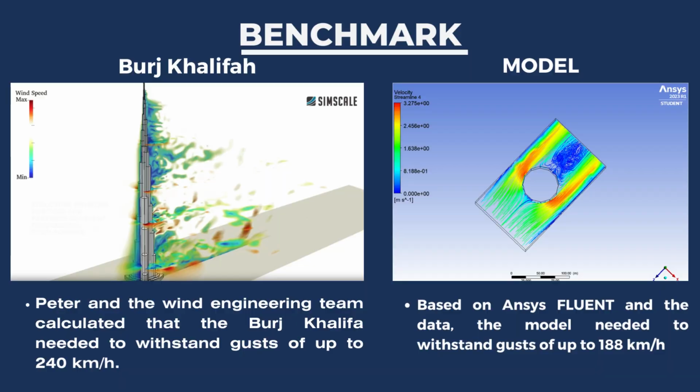For the benchmark, we're comparing between Burj Khalifa and our model. So Peter and the wind engineering team calculated that Burj Khalifa needs to withstand up to 240 kilometers per hour, while our model just needs around 188 kilometers per hour.